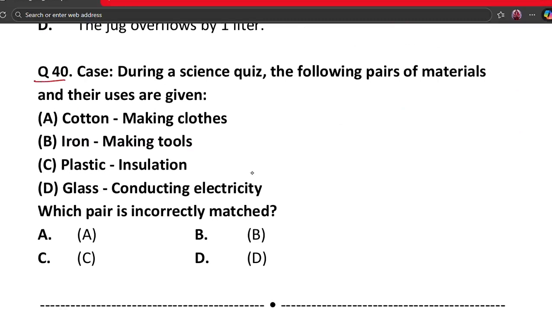Case. During a science quiz, the following pairs of materials and their uses are given. A. Cotton for making clothes, B. Iron making tools, C. Plastic insulation, and D. Glass conducting electricity. Which pair is incorrectly matched? A, B, C or D. So glass does not conduct electricity. It is an insulator, while cotton, iron and plastic are matched correctly. So glass conducting electricity is wrong. So option D is the incorrectly matched pair and our correct answer.